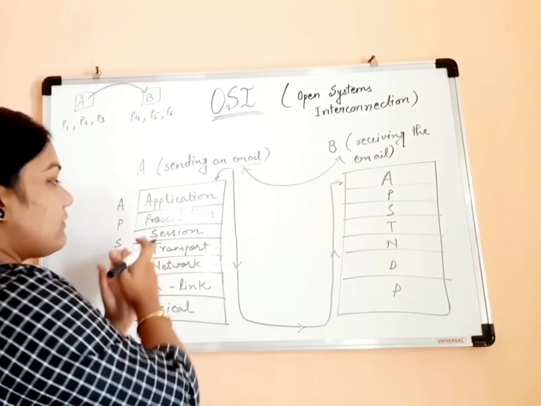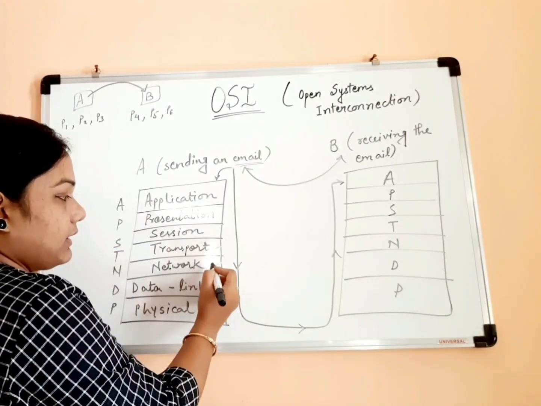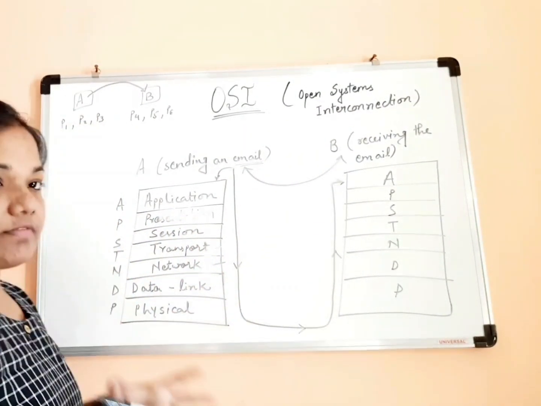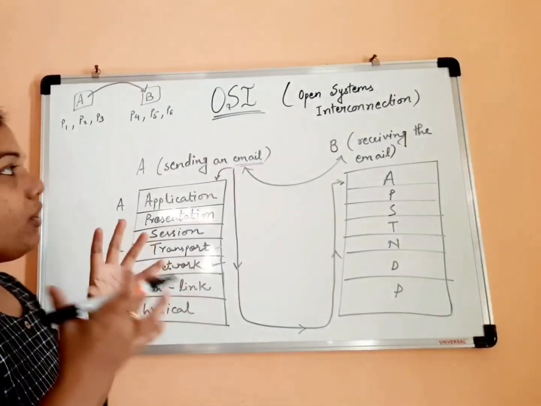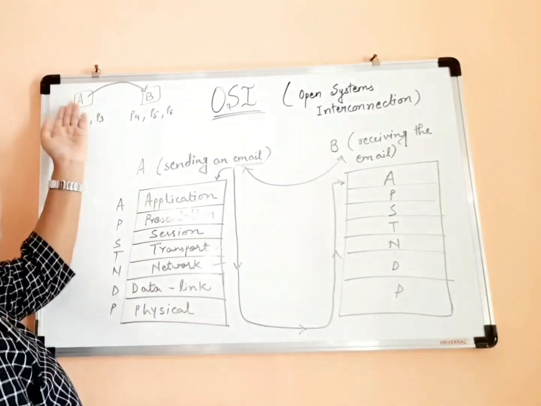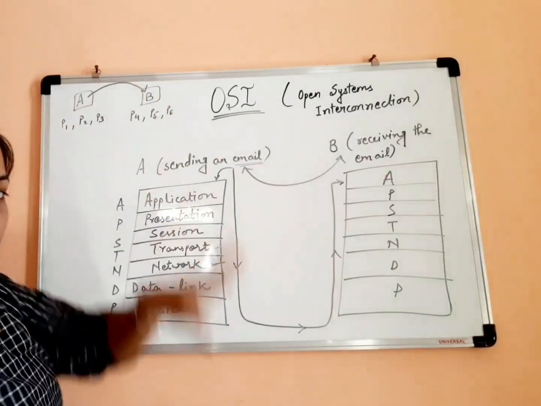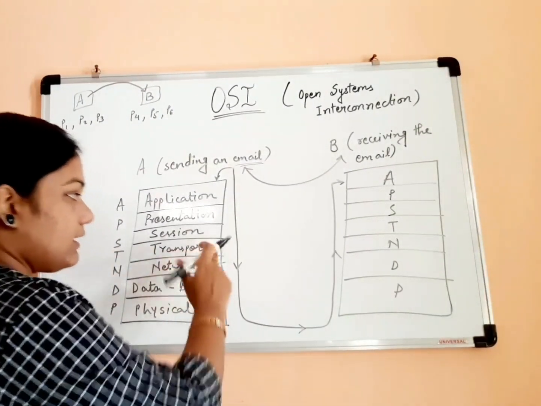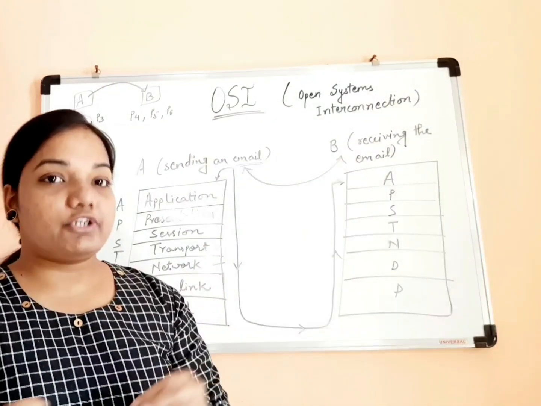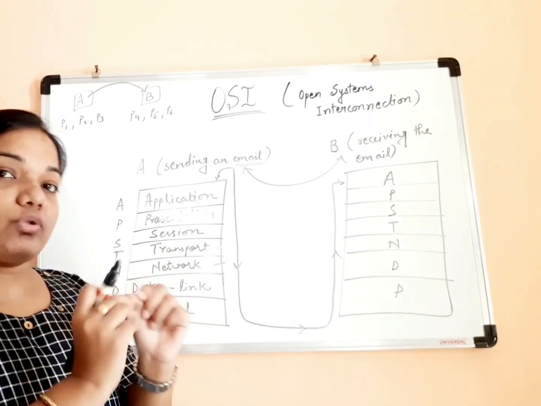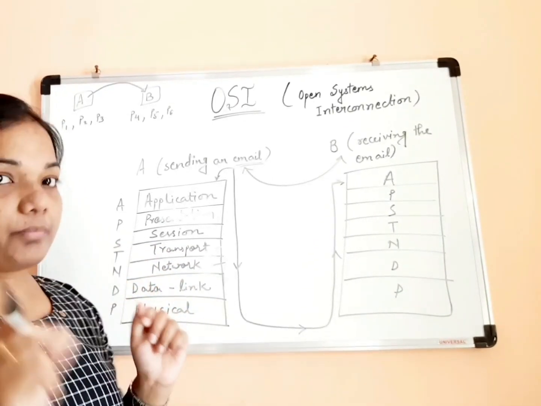Okay, so the network layer ensures that the desired message is transferred from one host to another host, and to the correct host. And what does the transport layer do? The transport layer ensures that the message reaches the correct process number or port number.